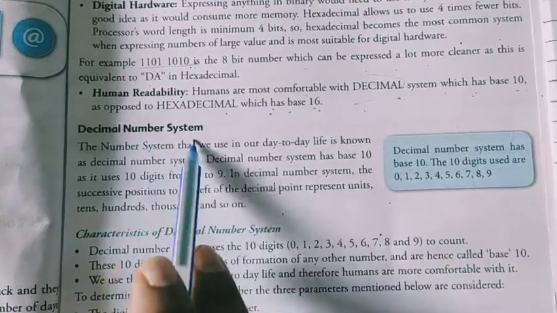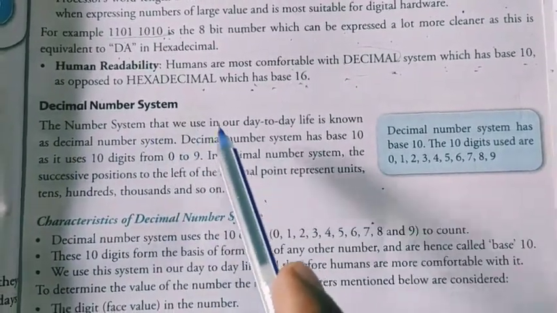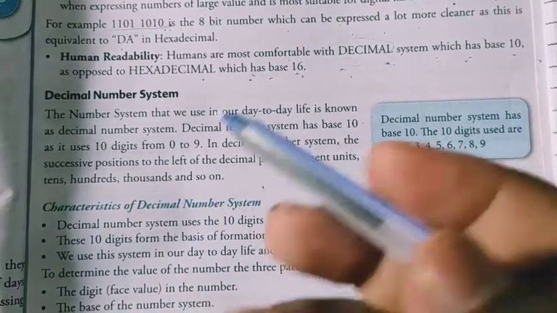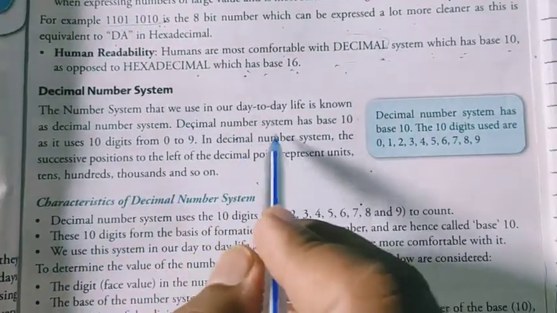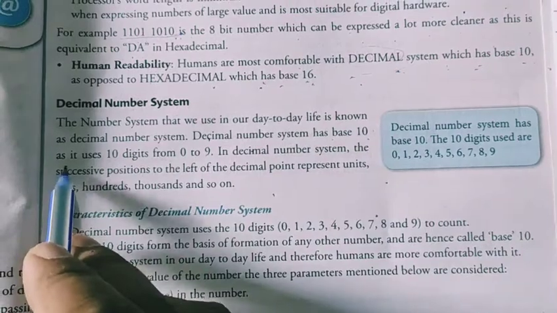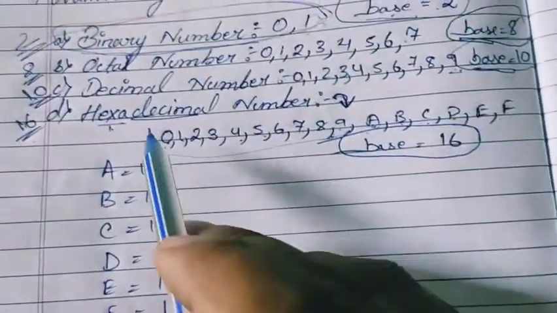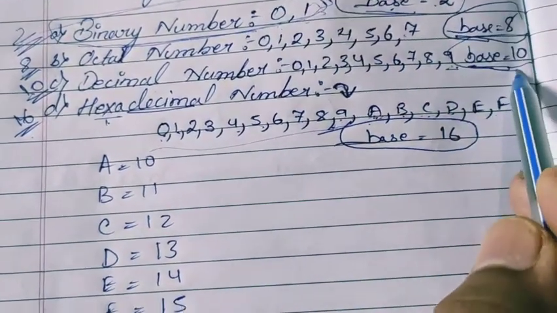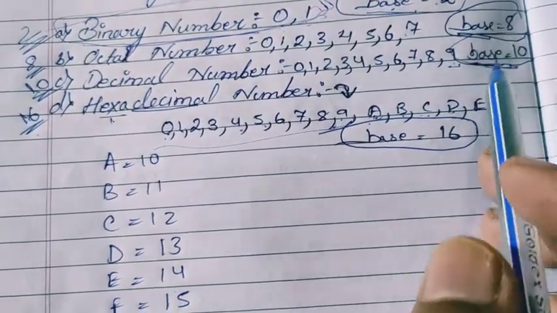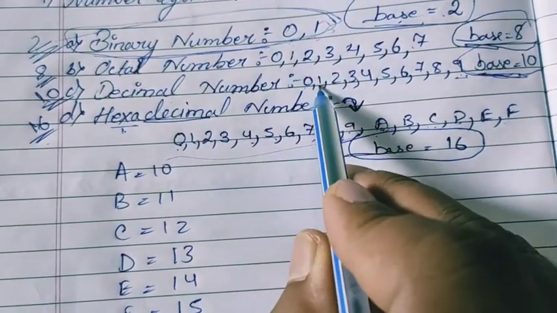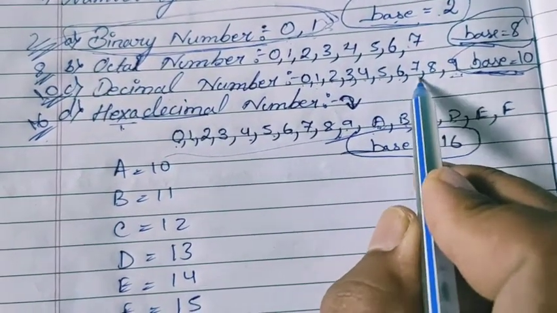Now, what is the decimal number system? The number system that we use in our day-to-day life is known as the decimal number system. As I have told you, the decimal number system has base 10 as it uses 10 digits from 0 to 9. Why does it have base 10? Base means the maximum count of digits it consists of: 1, 2, 3, 4, 5, 6, 7, 8, 9, 10.